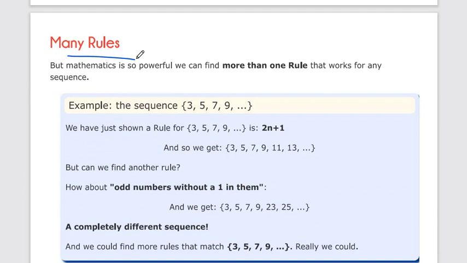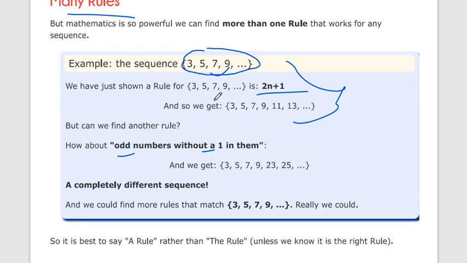There are other rules also for this sequence. We can say that this sequence has the rule 2n plus 1, but there can also be other sequences with these numbers. Let's say, how about odd numbers without a 1 in them? This is also a sequence. Now let's say, what are the odd numbers? 3, 5, 7, 9.